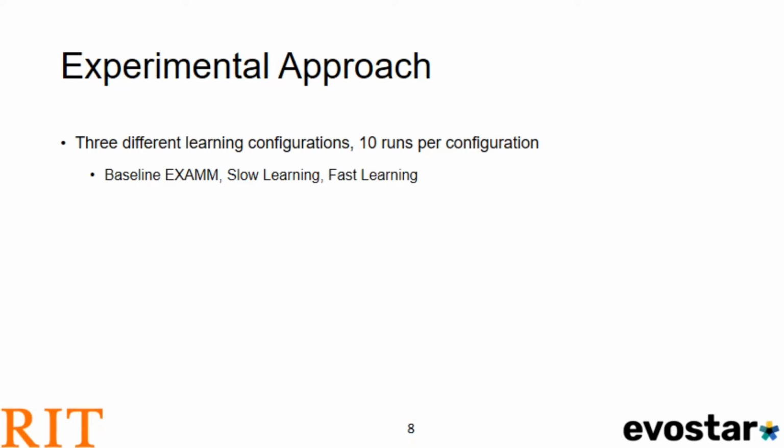In order to test our solution, we developed 3 different learning configurations and used 10 runs per configuration. The first one was just the baseline EXAMM algorithm. The second one was a slower learning approach where we would adjust the action probabilities more slowly, but also had fewer stages to reset them back to their initial values. The last one was a faster learning approach where we would adjust the probabilities more aggressively, but had more stages.